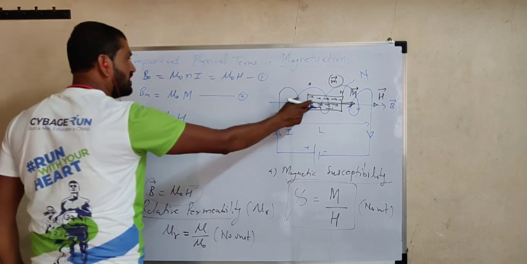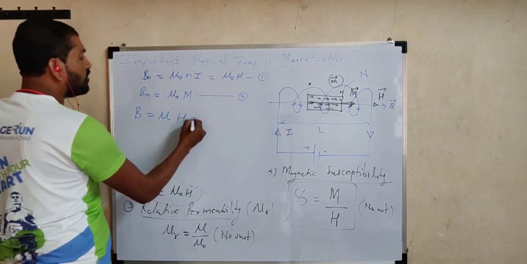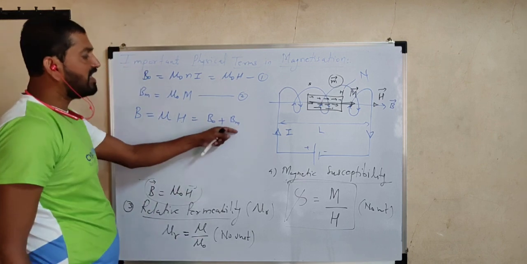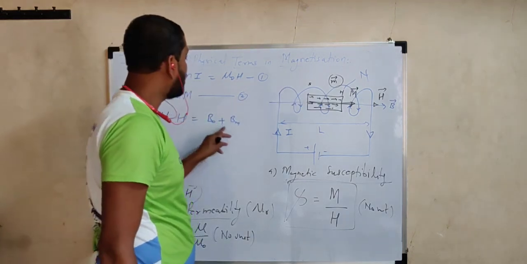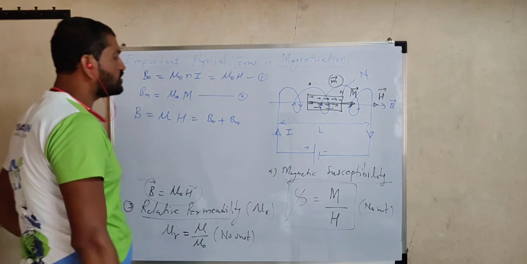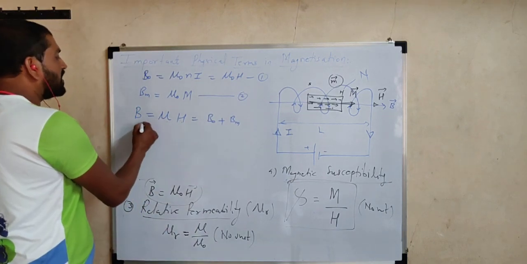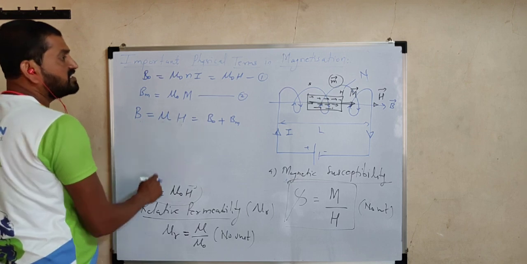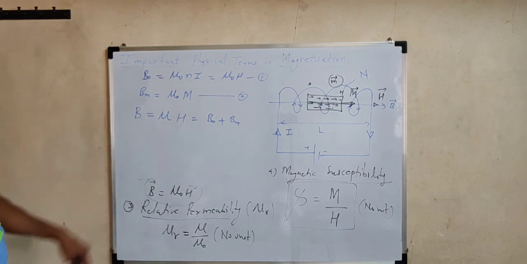It is the addition of B0 plus Bm. B0 is due to the solenoid and Bm is due to the magnetization of the material. So the total induction of that material becomes B equal to mu H, where H is the magnetic intensity.